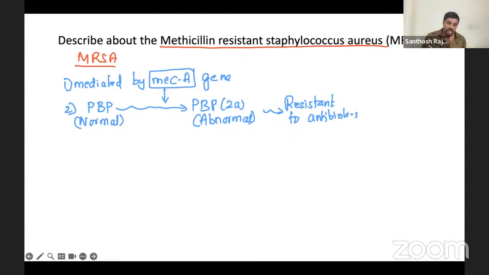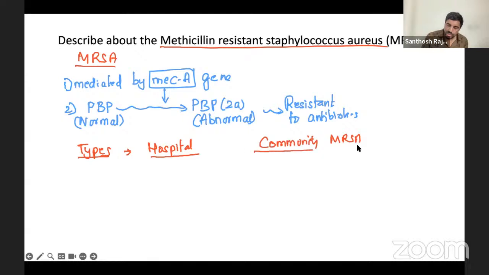Now, types. We have 2 types. One is hospital acquired. The other one is community MRSA. The difference is not much. In hospital, they are usually multi-drug resistant.